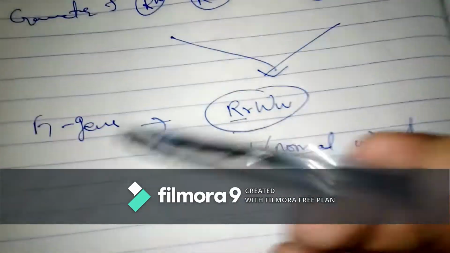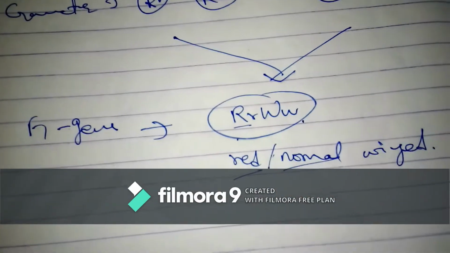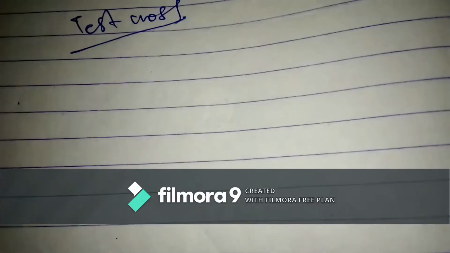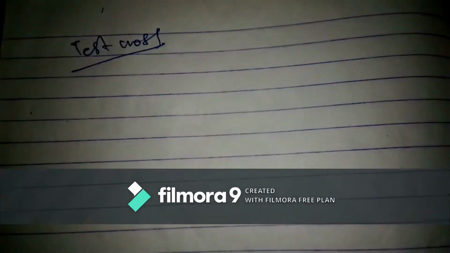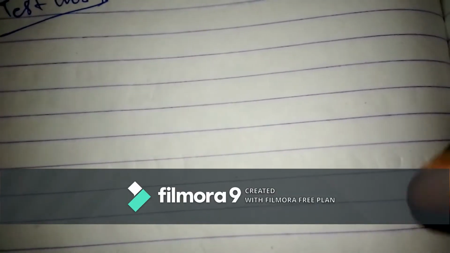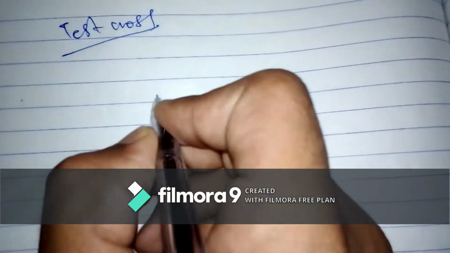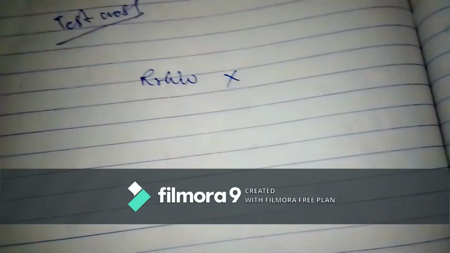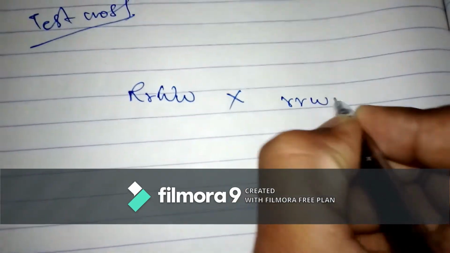What we need to do after we show the F1 generation is cross the F1 generation with the recessive parent. It means we have to do the test cross. As I told you about the test cross in the very first video of genetics, the test cross is a type of cross in which the F1 generation is crossed with the recessive parent. So our F1 generation was this. Now we cross it with the recessive parent. Here the recessive parent is this. We cross with the recessive parent.